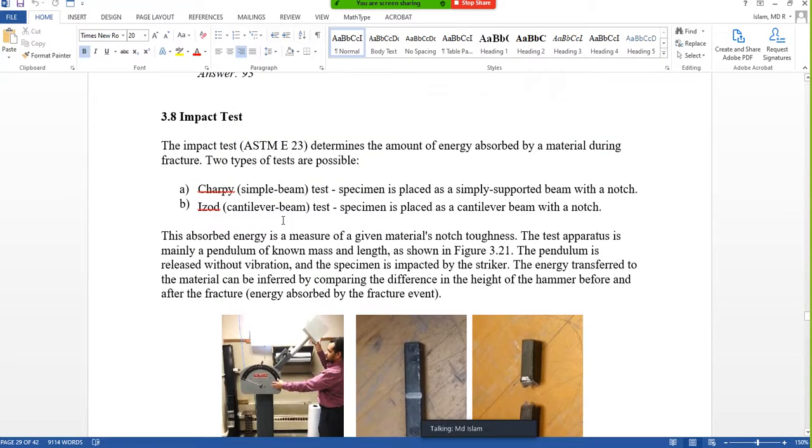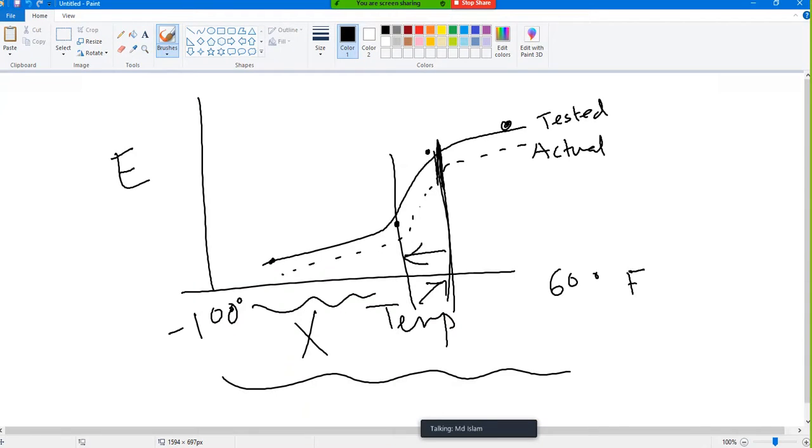Okay, so at the beginning, there are two types of test. One is Charpy, one is Izod. Charpy uses a simple beam. Izod uses a cantilever beam. Now, what is a simple beam? What is a cantilever beam? I know that you know a simple beam is this. A cantilever beam is this. I believe that you know it.